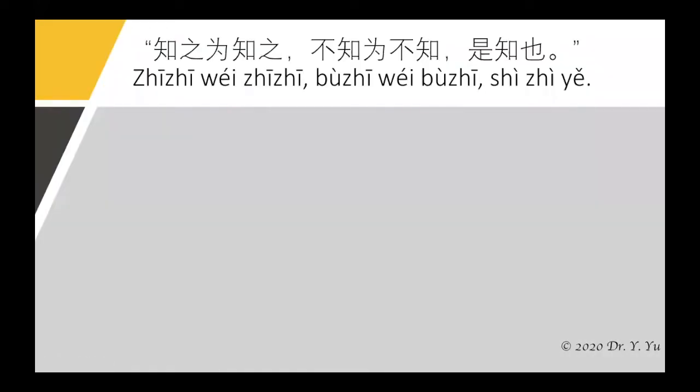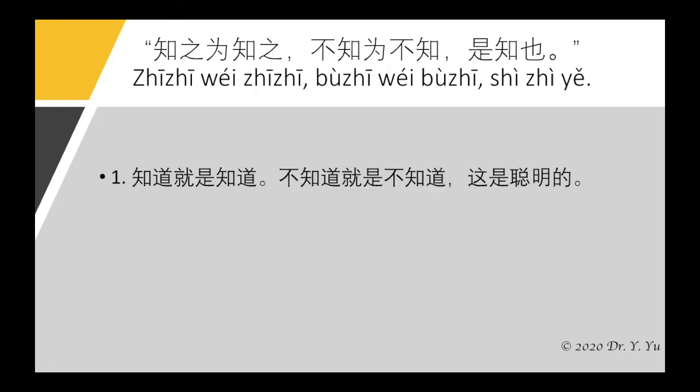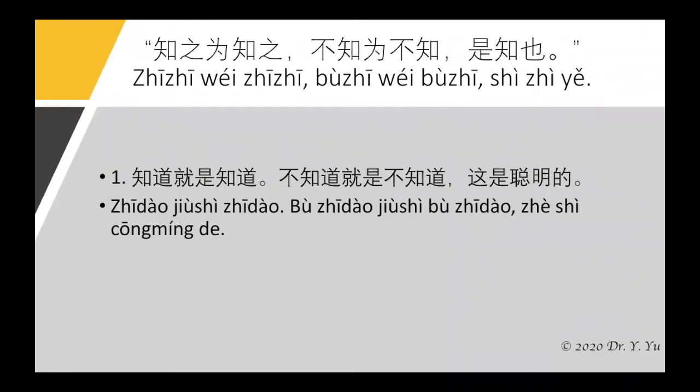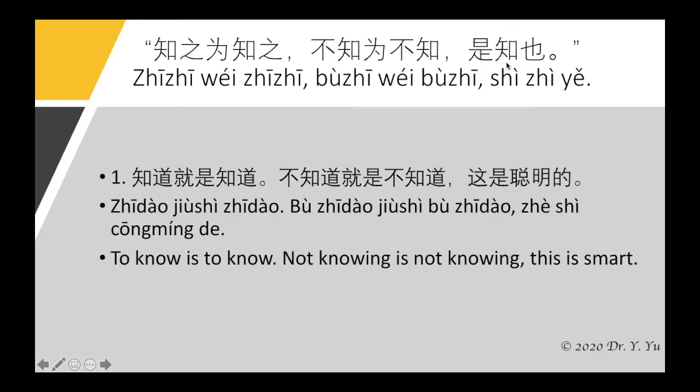Okay, now let's come to the application of this expression. Firstly, in the first 2 examples, I try to explain this expression in simple Chinese. So, 知之为知之，不知为不知，是知也. The Chinese translation is 知道就是知道，不知道就是不知道，这是聪明的. So you can understand 智, this word, as wise here. To know is to know, not knowing is not knowing. This is smart. 知道 means to know.